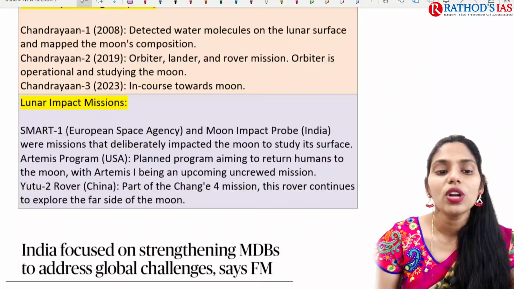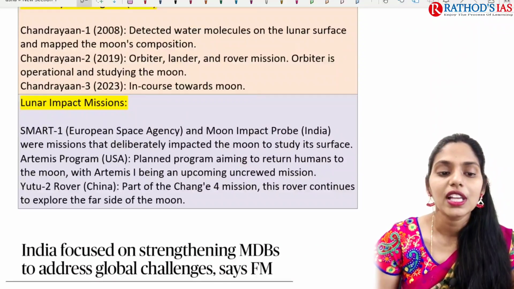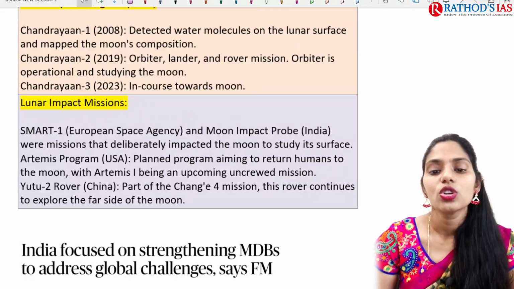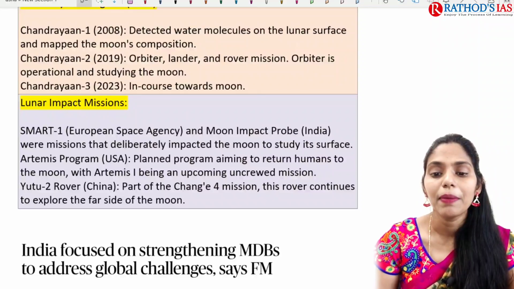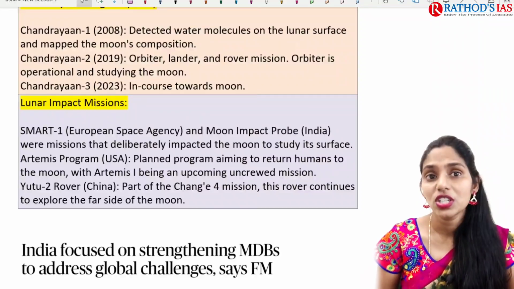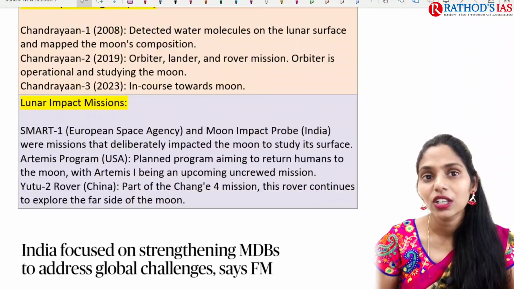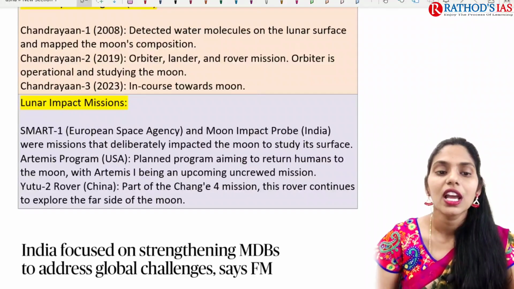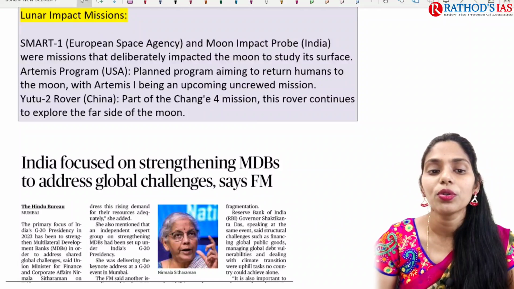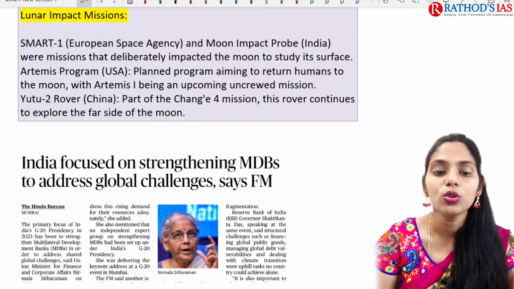Next are the lunar impact missions, for example SMART 1, and also the Moon Impact Probe. These were missions which deliberately impacted the moon to study its surface. And we also have the Artemis program, a planned program which aims to return humans to the moon.